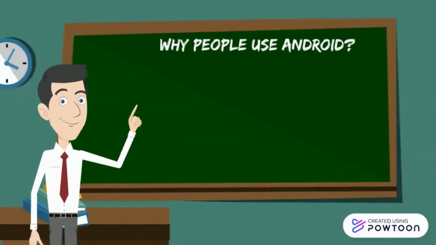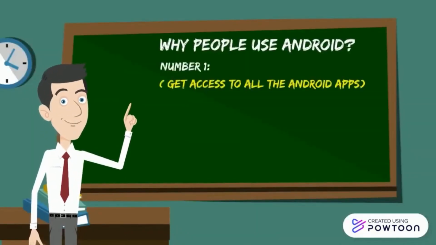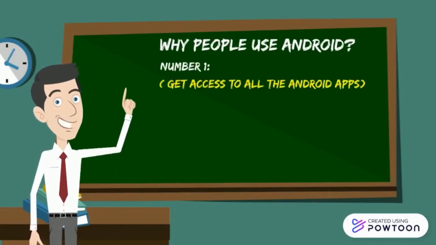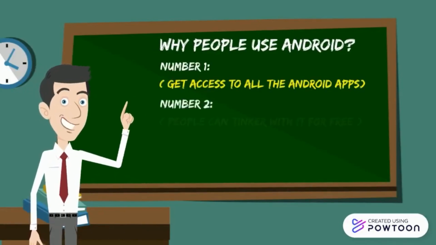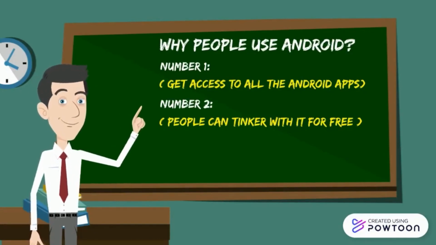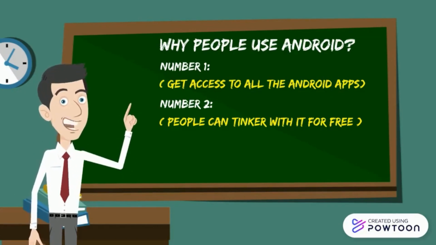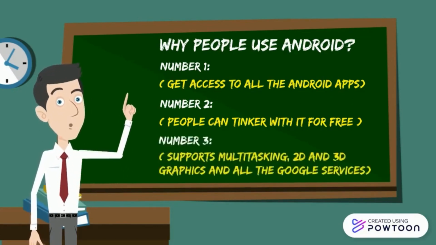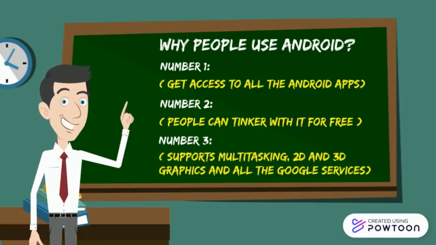Why do people use Android? The first reason is people can get access to all the Android apps. The second reason is people can tinker with it for free and create whatever application they want. The third reason is the Android operating system supports multitasking, 2D and 3D graphics, and all the Google services.